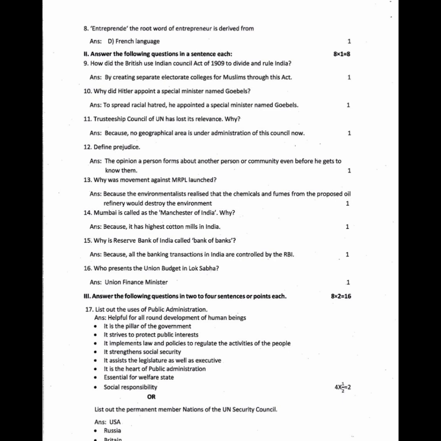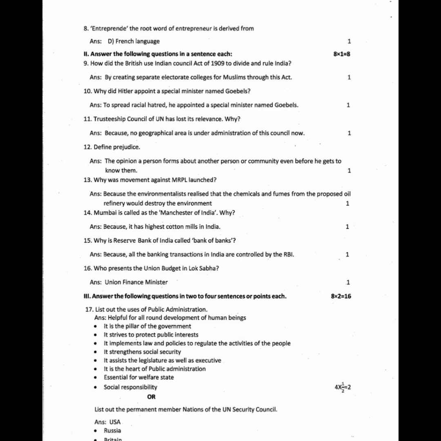Question 14. Mumbai is called the Manchester of India. Why? Answer: because it has the highest cotton mills in India. Question number 15. Why is Reserve Bank of India called Bank of Banks? Answer: because all the banking transactions in India are controlled by RBI. Question 16. Who presents the Union Budget in Lok Sabha? Answer: Union Finance Minister.